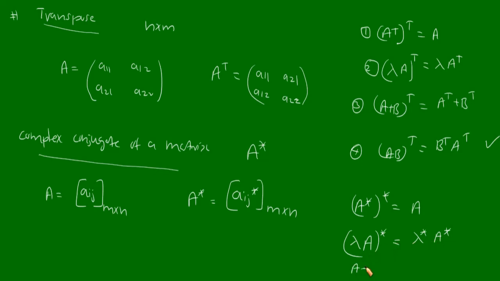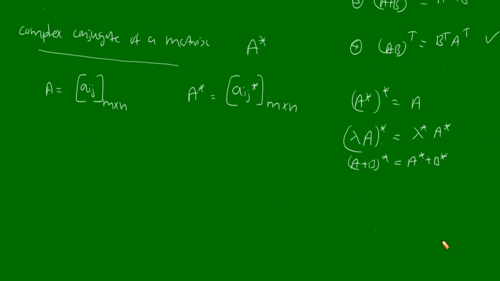Then A plus B whole complex conjugate is equivalent to A complex conjugate plus B complex conjugate. Then A into B complex conjugate will be equal to A complex conjugate into B complex conjugate.